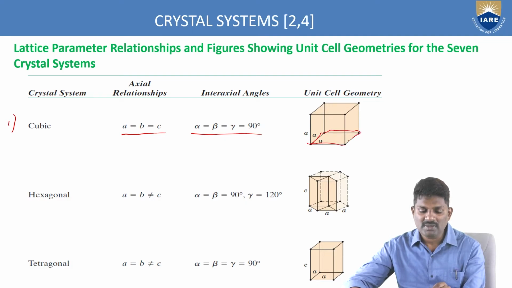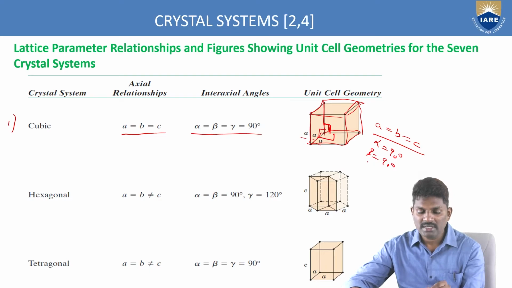All the sides are equal, wherever you look. So A, B, C are equal. That means A equals B equals C. And if you see the angle between alpha and beta, you'll get 90. And if you check here again, you'll get 90.